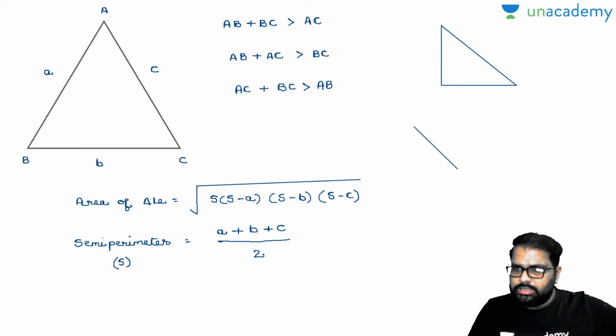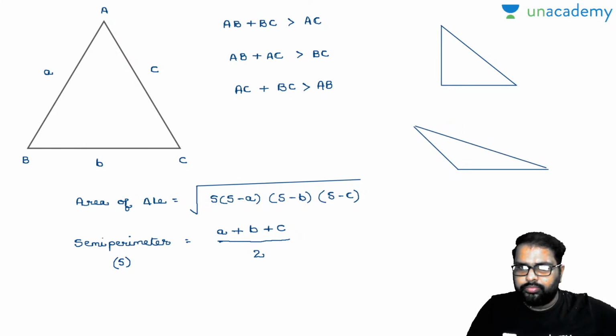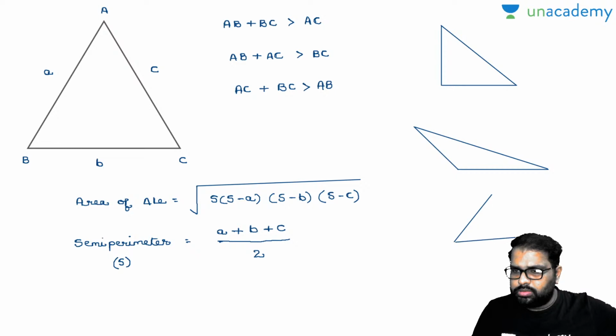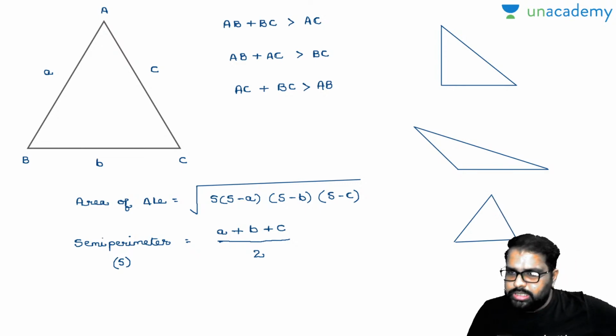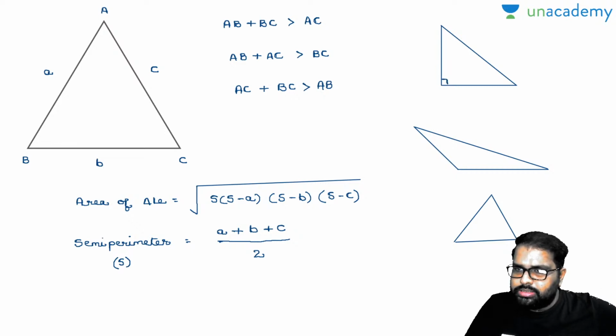Now this is an obtuse angled triangle. Am I right or wrong? Please let me know, yes or no. Now this is an acute angled triangle. Am I right or wrong? Yes or no? So see here, I'll write down. Now this is exactly 90 degrees.